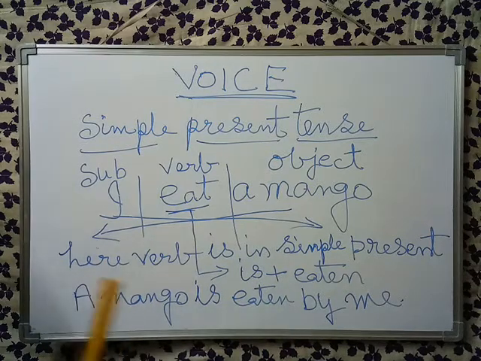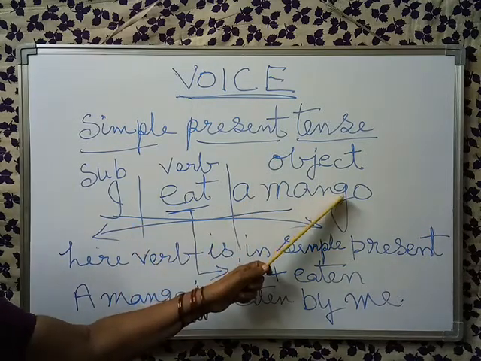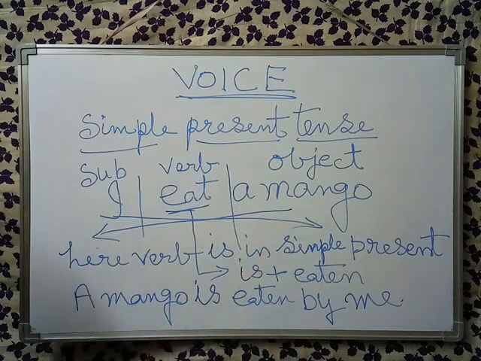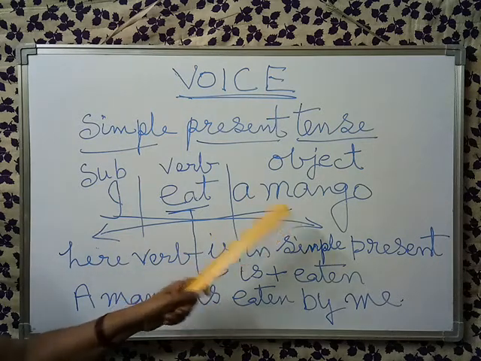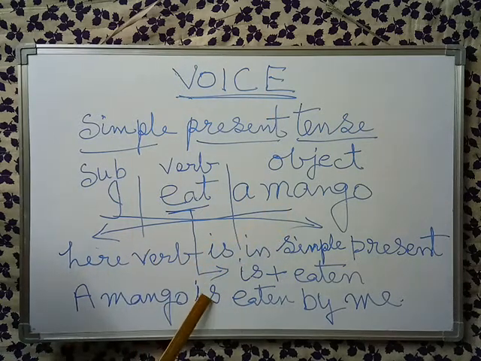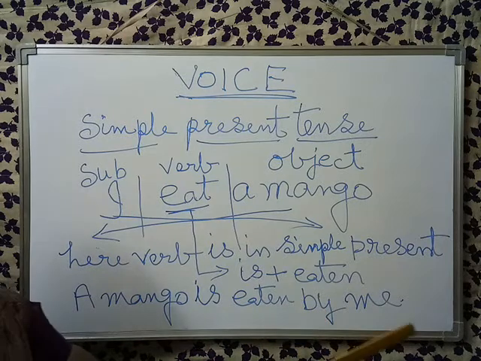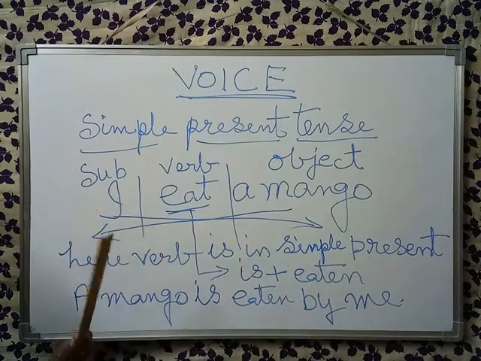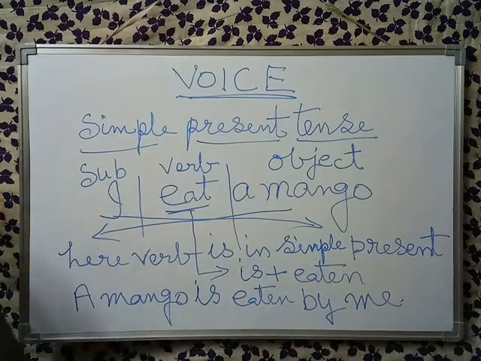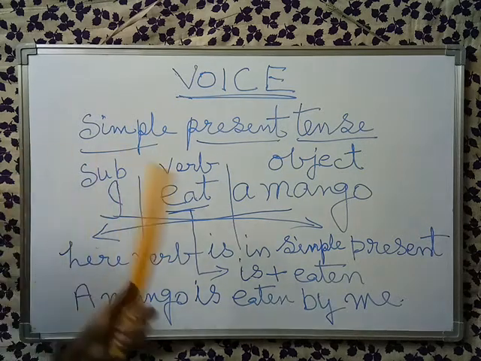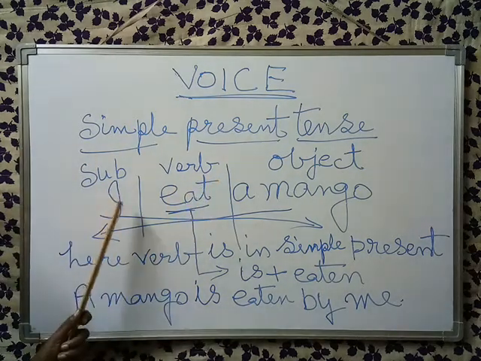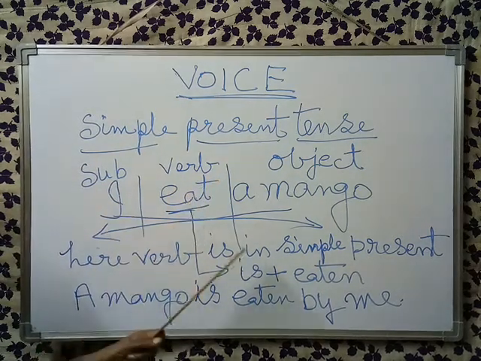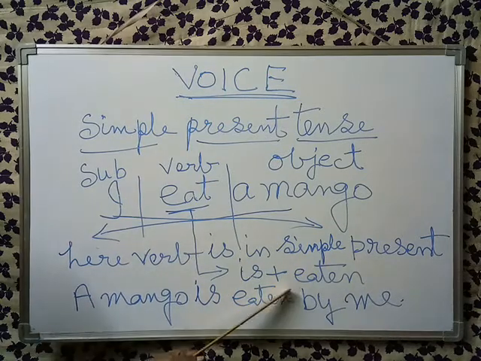If the object is in plural number, how to change then? Are. Mangoes are eaten by me. But the process is the same. So in simple present tense, active voice is changed into passive voice in this way.